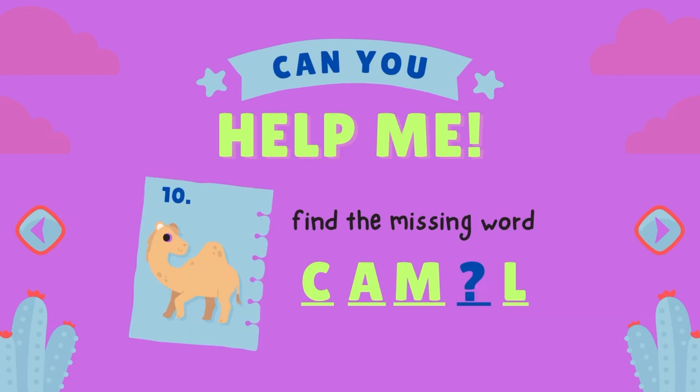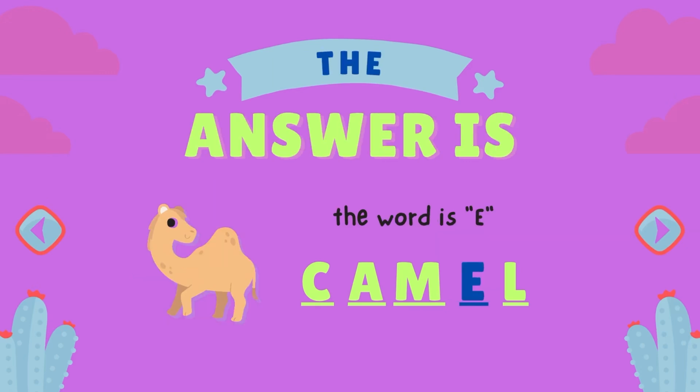Next one. Can you help me find the missing word? C-A-M-L. Kids, look at the picture and help me find the missing word. The answer is word E. C-A-M-E-L. Camel.